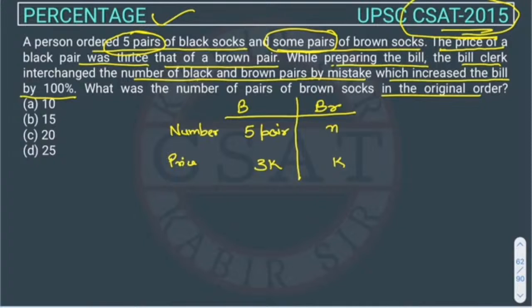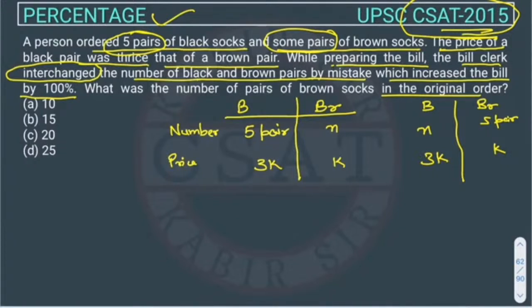But what did the clerk do? The clerk gave him N pair of black and 5 pair of brown. So he interchanged. What he interchanged was not the price, but the number of black and brown pairs, by mistake, because of which the bill increased by 100%.